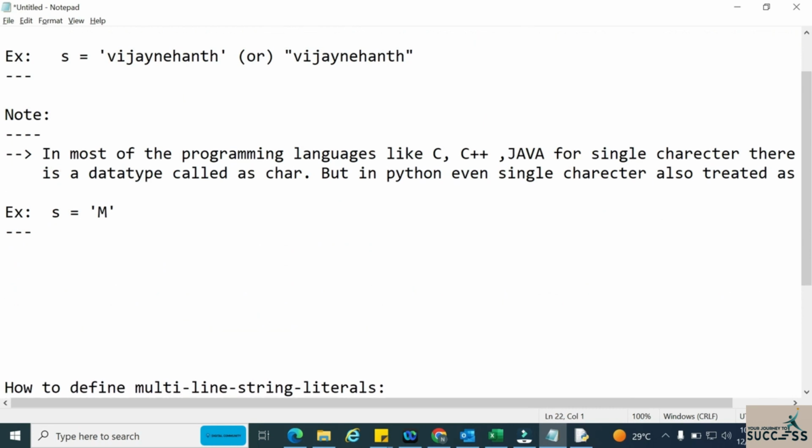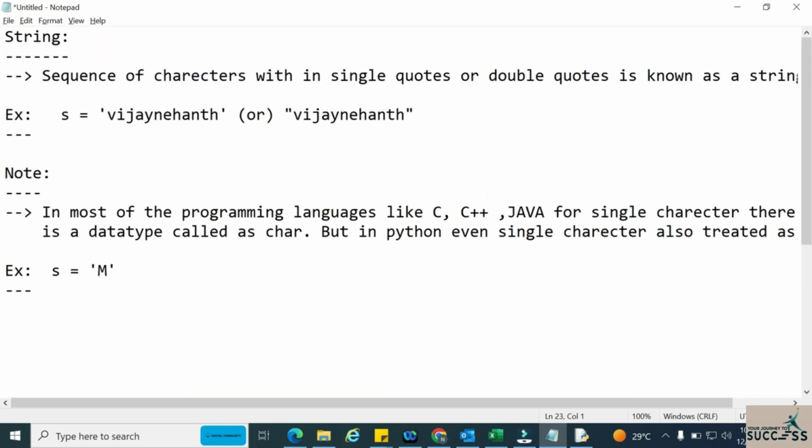Yeah, first let me discuss this note point, and then we will go to the next one. What is the note point? In most of the other programming languages like C, C++, Java, if a string contains a single character, then it has a separate data type called char. Char means nothing but character. If your data contains only a single length character, then it has the special data type known as char.